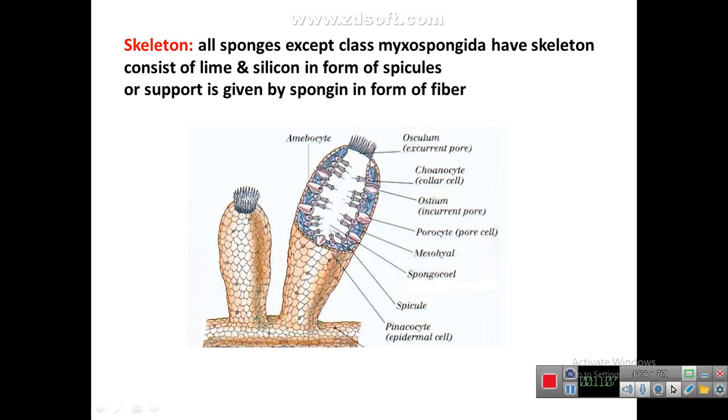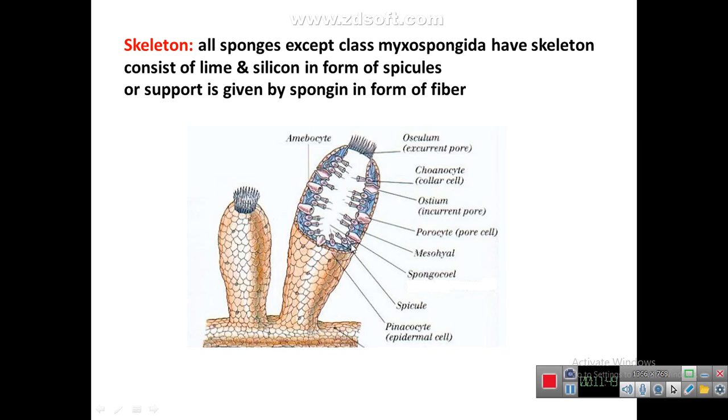Osculum, through which water will move out, taking out excretory material from the body. Choanocyte, flagellated cells. Ostium or pore or opening. Incurrent pore means water will move inside the body by means of this ostium. Excurrent pore means water will move out of the body by means of this opening. Porocyte, cyte word is for the cell that has a pore in it through which water can also enter. Mesohyl and mesenchyma are the same things. It is a jelly-like material that fills the space between choanocyte and pinacocyte. The body cavity is known as the spongocoel.